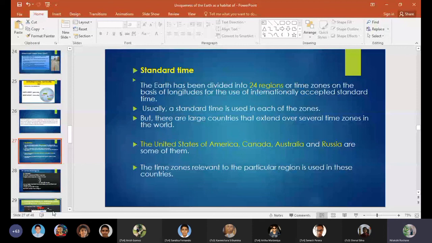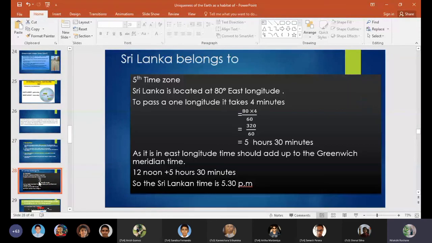Okay. Next we are going to discuss the time zone which Sri Lanka belongs to. Sri Lanka belongs to the 5th time zone. Sri Lanka is located at 80 degrees east longitude. To pass one longitude, it takes 4 minutes, as we discussed earlier.